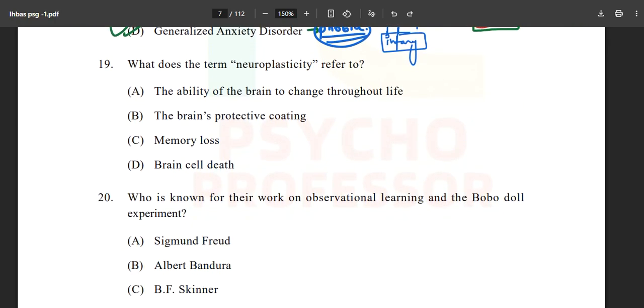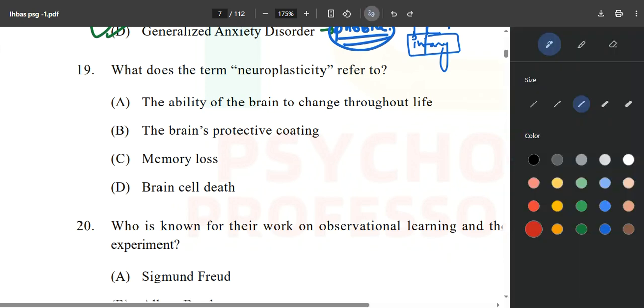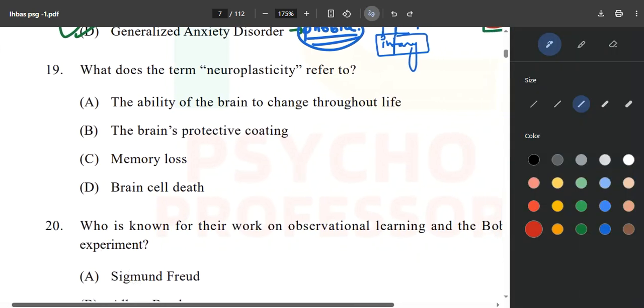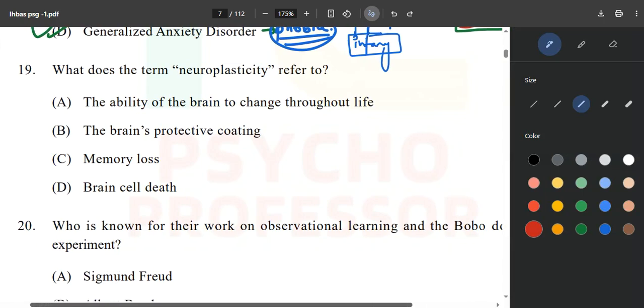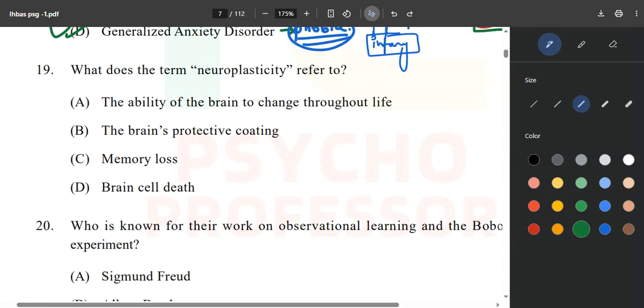What does the term neuroplasticity refer to? The correct answer over here is option A, the ability of the brain to change throughout life. Okay, your brain is not fixed. The ability of the brain to change throughout life.